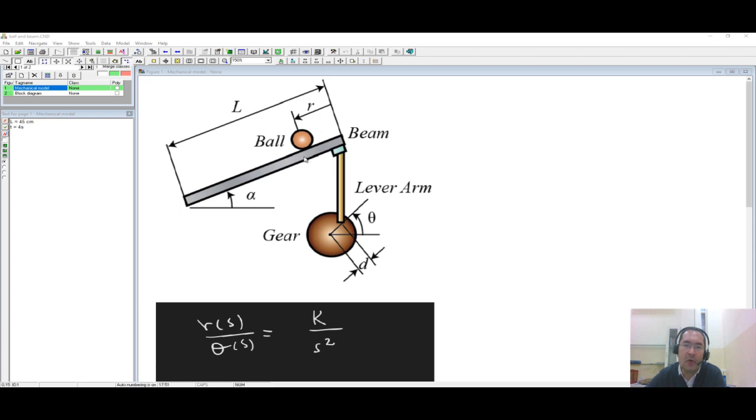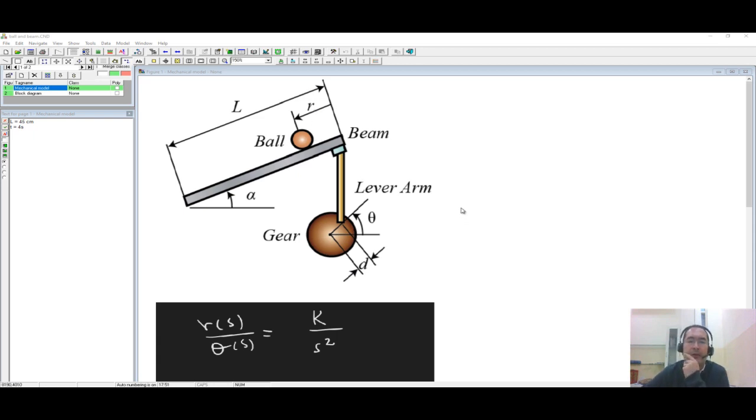Okay? And then by changing alpha, which is the same as changing this angle here, theta, we can control the position of this ball in the beam, in this direction that we can measure here. For example, you can see that this distance here is r, small r.